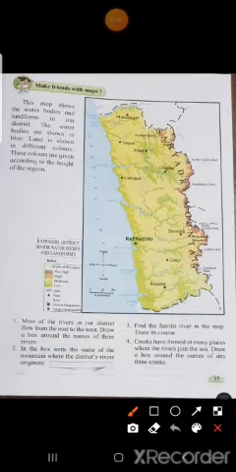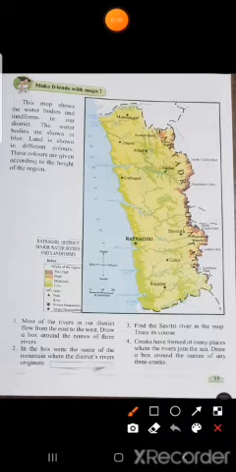So now see page number 55, make friends with maps. See here, you can see one map is given here. Which map is there? It is a map of Ratnagiri district, and what is it showing? It is showing major water bodies and landforms in our district, that is Ratnagiri.